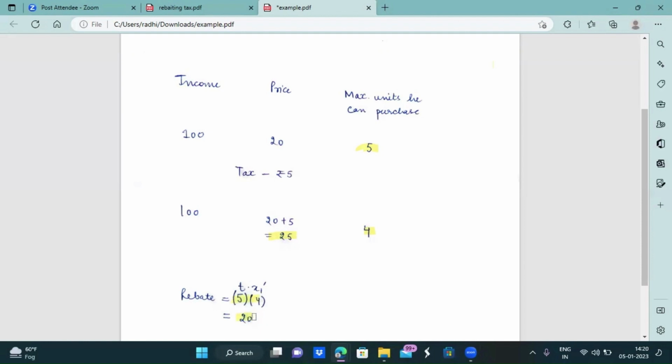Now, we will see that when the government has imposed the tax and has simultaneously provided the rebate, the consumer will still be worse off than before, because with the given income he can now buy only 4 units of the commodity, whereas before he could buy 5 units. Even after getting the rebate of rupees 20, he cannot buy an additional unit of that commodity and be at the same utility where he was before, because now the price has increased to rupees 25. With the rebate of rupees 20, he cannot buy another unit of that commodity, thus leaving him worse off than before.